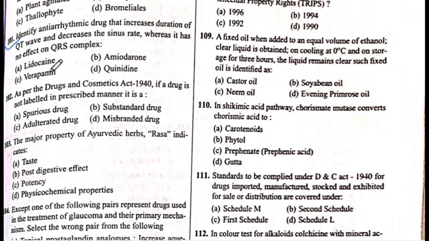Identify anti-arrhythmic drug that increases duration of QT wave and decreases the sinus rate whereas it has no effect on QRS complex. The answer is